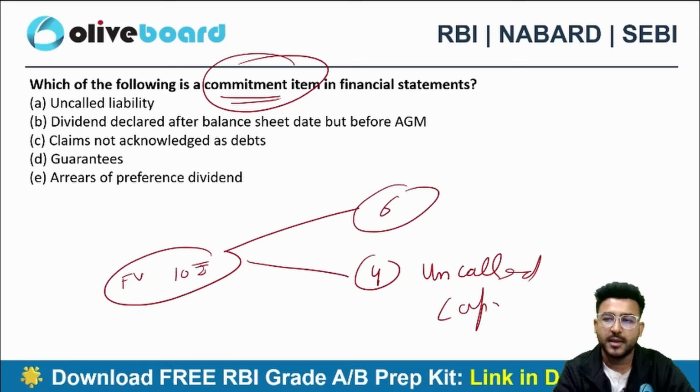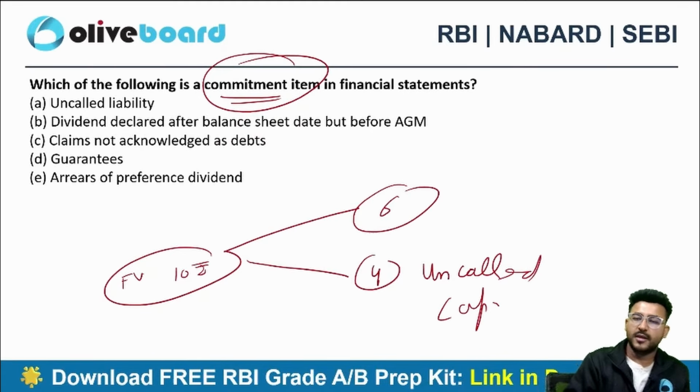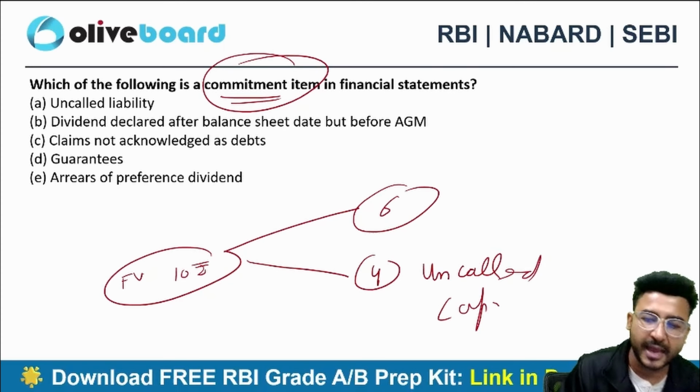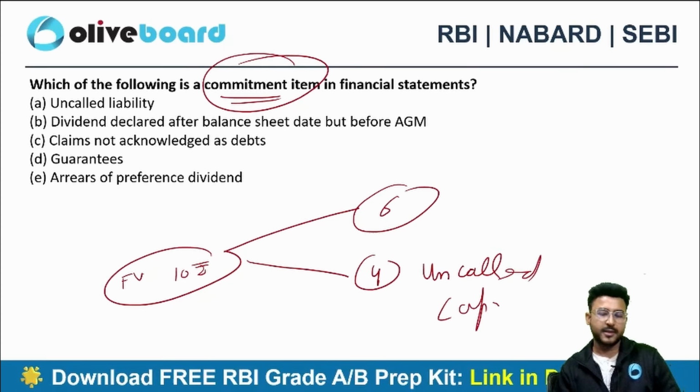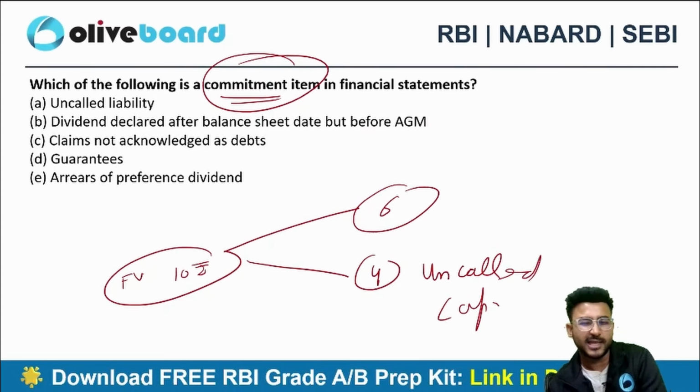That's what the meaning of commitment is. We have done a similar question in the paid classes. This is there in your preparation and presentation of financial statements, covered in your balance sheet lecture, I think in part 1 or part 2.